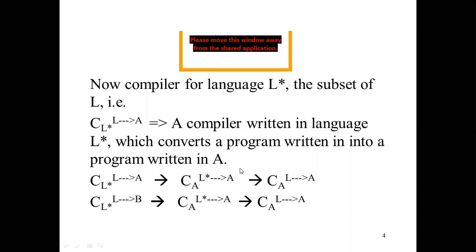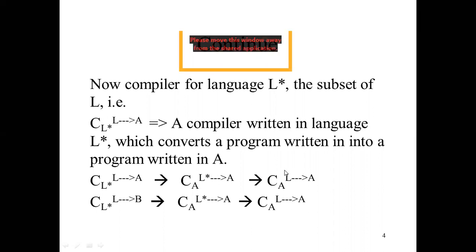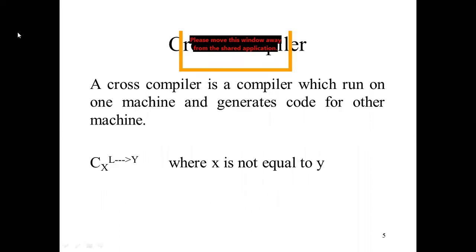Why is it called bootstrapping? Because we are using the older version and we are going to enhance this. How can we enhance or upgrade this compiler? Just by adding more functions. Whenever we add more functions, we will get the complete set. This is a subset and this is a complete set. It will convert high level language to machine language.